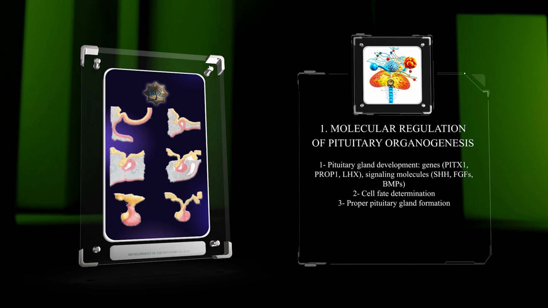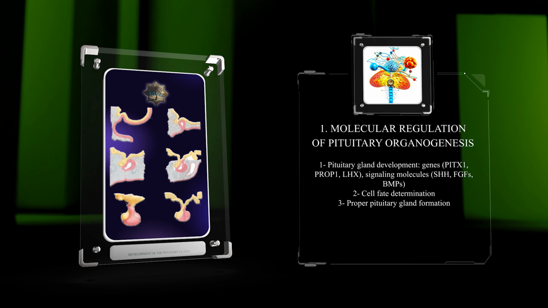Transcription factors are key regulators in the process of cellular differentiation, playing a crucial role in pituitary gland development. Through their interactions with DNA, transcription factors such as PIX2, PU1F1, and PROP1 determine the fate and identity of specific pituitary cell types, including somatotrophs, lactotrophs, thyrotrophs, and corticotrophs. These factors activate a cascade of gene expression events, leading to the acquisition of cell-specific characteristics and the secretion of particular hormones. A complex network of signaling pathways is responsible for guiding pituitary morphogenesis.